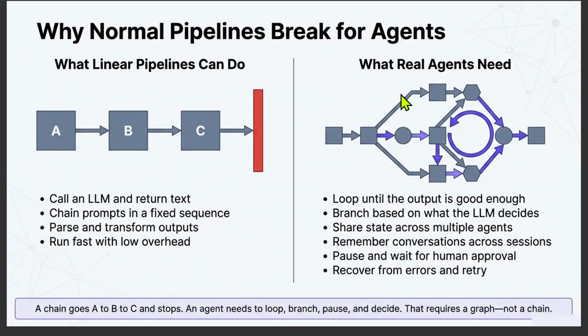Suddenly, our workflow no longer looks like A, B, C in a sequence. It starts looking like we first search, then analyze, and then check if the results are good or not. If not, search again; otherwise, summarize. This is where traditional chains start becoming limiting, because agents do not think in straight lines. Agents make decisions.